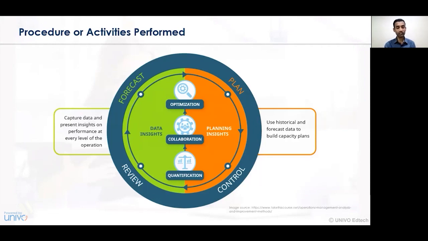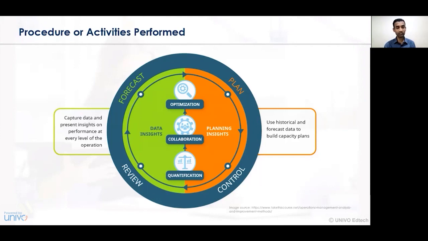While sending the goods to the manufacturing department, we have to deal with the controlling activities. The controlling activities with respect to the quality, quantity, disbursement and availability of goods and services for manufacturing need to be undertaken. Review: the review of activities focuses on what amount or quality and quantity of goods and services have been utilized, whether as per the need of the production department they are sufficient and fulfilled, and whether the required data has been processed or not. And lastly, forecasting: based on your actual need and actual requirement, whether the production or manufacturing activity is being undertaken or not.